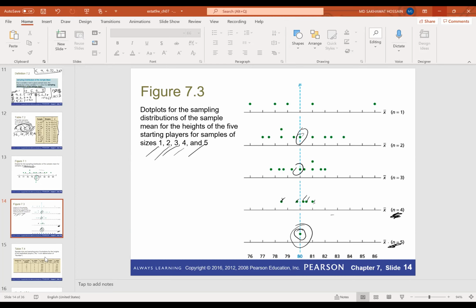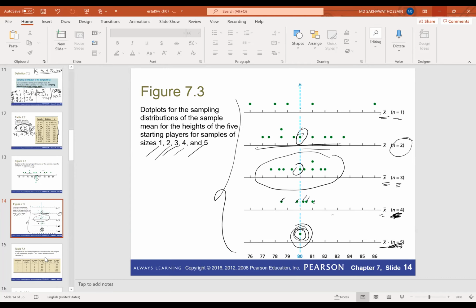This is the distribution for X bar when n equals 4, this is for n equals 5, this is for n equals 3, this is for n equals 2, and this is for n equals 1. So what do you see from the distribution of X bar for different sample sizes?